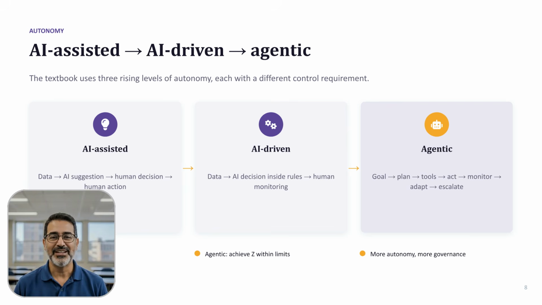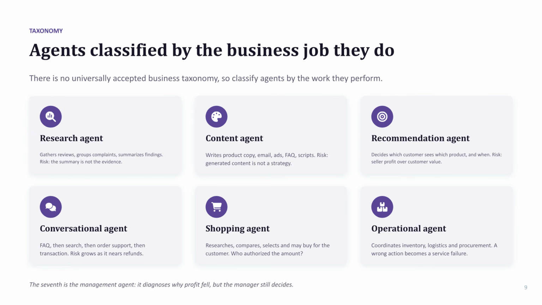Autonomy is measured in levels, from AI-assisted suggestions to fully agentic systems. As autonomy rises, so does the need for governance. A rule-based system automates if X, then do Y, but an agent is given a goal to achieve within set limits. Agents can be classified by their function: research, content creation, recommendation, conversation, shopping, operation, or management. Each type performs specific tasks and carries unique risks that you must manage.